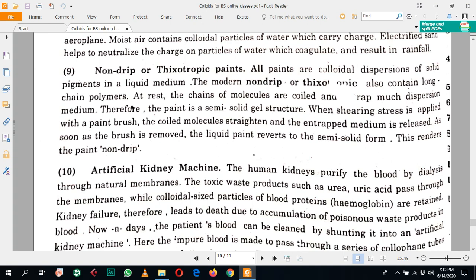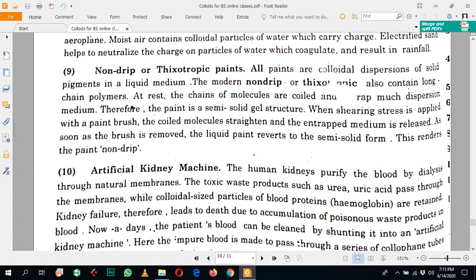All the paints are colloidal dispersions of solid pigments in a liquid medium. The modern non-drip or thixotropic paints also contain long chain polymers. At rest, the chains of the molecules are coiled and entrap much of the dispersion medium.